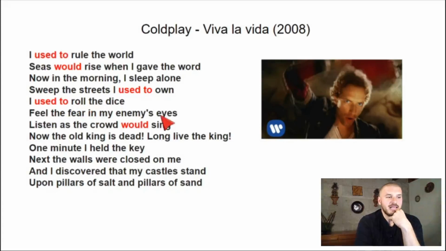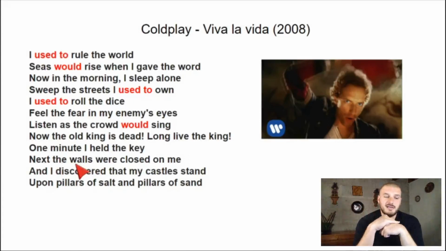Feel the fear in my enemy's eyes, sentir el miedo en los ojos de mi enemigo. Listen as the crowd would sing, escuchar mientras la multitud solía cantar. Que el viejo rey ha muerto, viva el rey, ¿no? 1 minute I held the key. Un momento yo tenía la llave y en la próxima, next minute, the walls, las paredes estaban cerrando encima de mí, ¿no? The walls were closed on me.